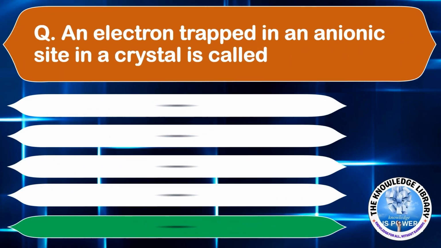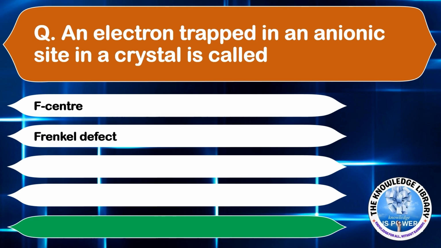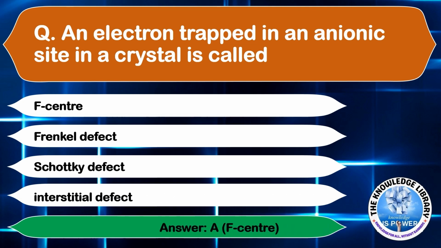An electron trapped in an ionic site in a crystal is called option A, F center. Option B, Frenkel defect. Option C, Schottky defect. Or option D, interstitial defect. The correct answer is option A, F center. Moving on to the next question.